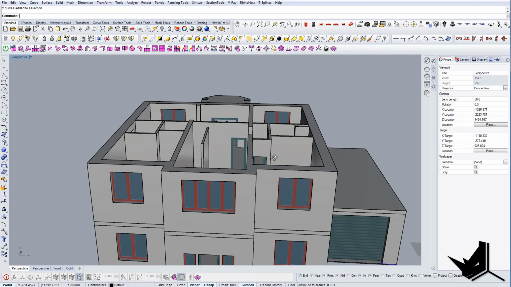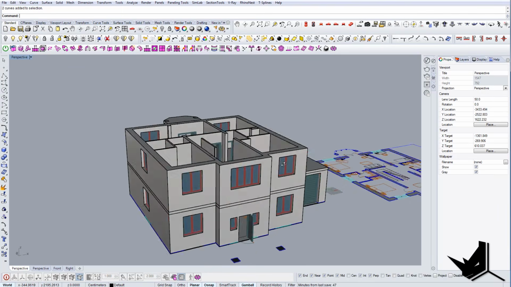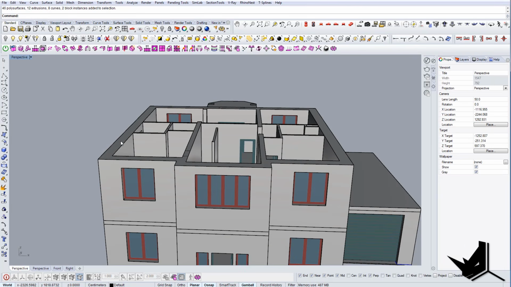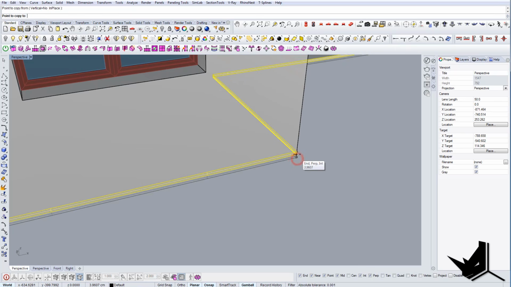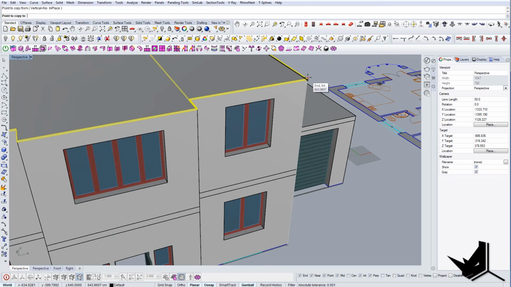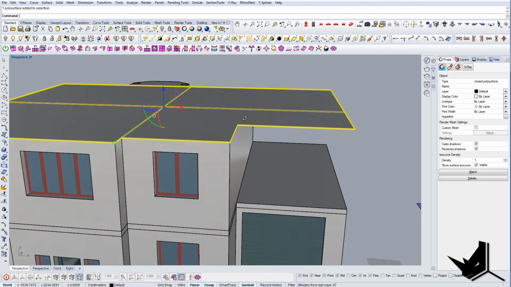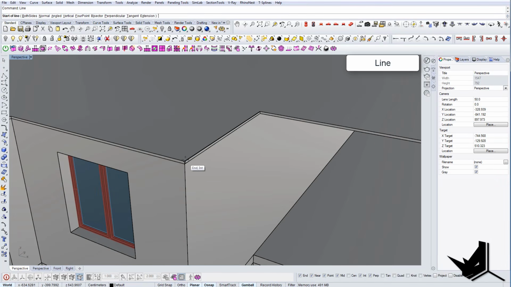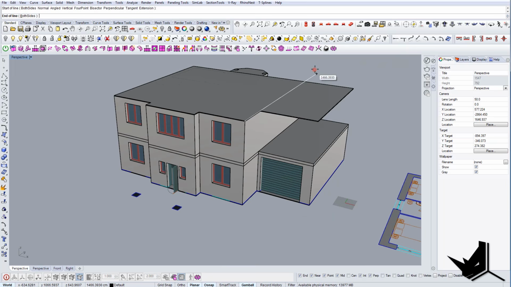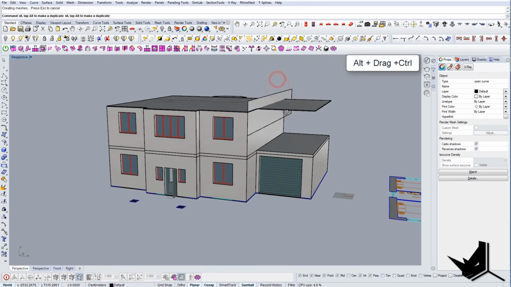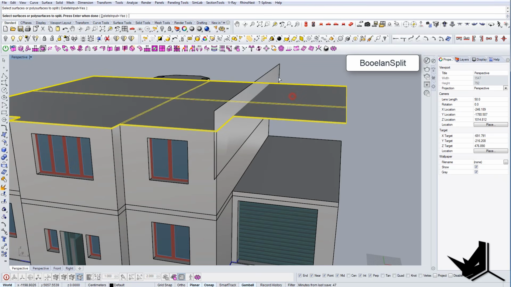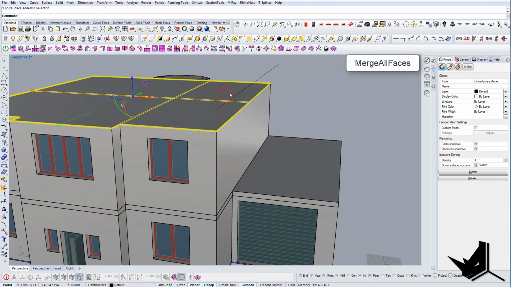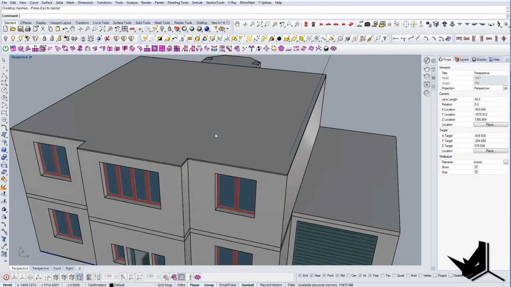If you're wondering how we can, for example, make a simple flat roof, we can of course do the same kind of principle that I just showed you. So we can use this floor, and we can increase it, let's say until there. And for example, now that I know that this needs to be cut, I will just use a small line here to cut it, and I will just cut it like this with Boolean split. Let's just increase it a little bit, like so. Let's do merge all faces, and now I have something to work with.